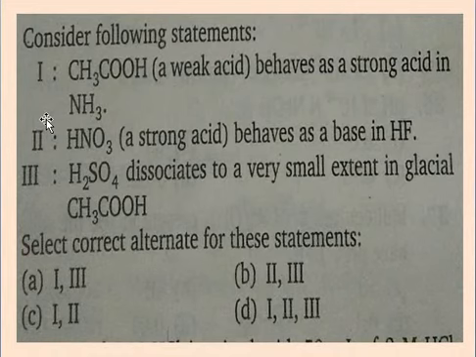Next question, consider the following statements. First, acetic acid, a weak acid, behaves as a strong acid in NH3. This is already discussed. Second, HNO3 is a strong acid, behaves as a base in HF. Third, H2SO4 dissociates to a very small extent in glacial acetic acid. Out of these three statements, which is correct? Select the correct alternative for these statements.